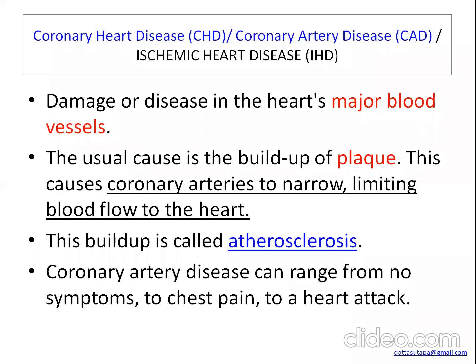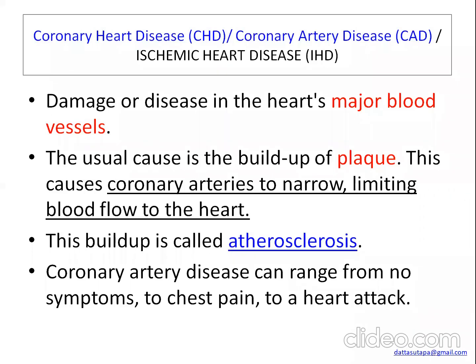If the artery becomes narrower, it will limit the blood flow to the heart. That means the heart will not get enough oxygen for nourishment. Okay, and this buildup is known as atherosclerosis.